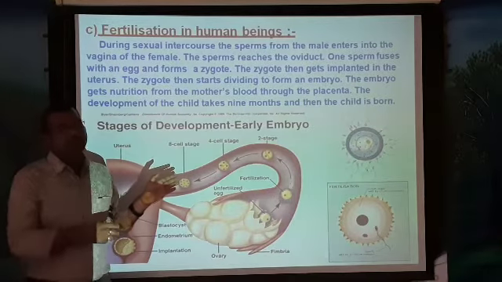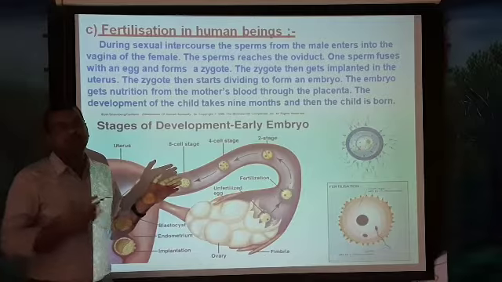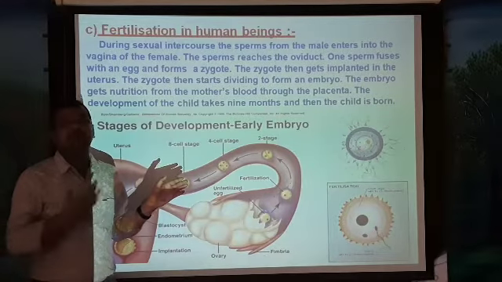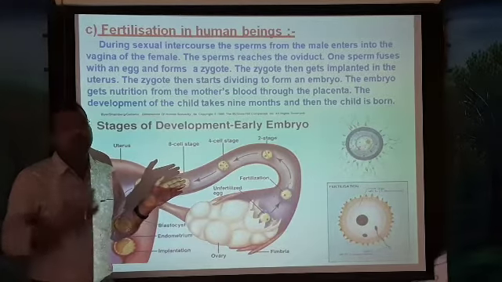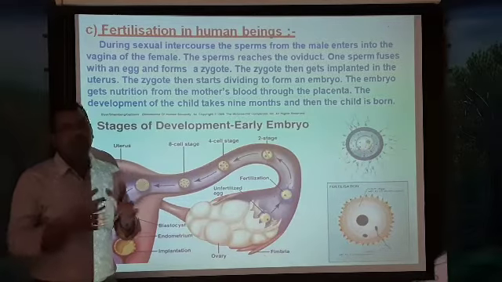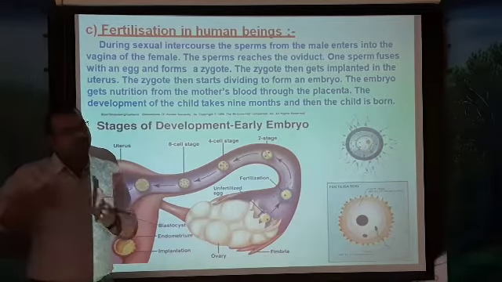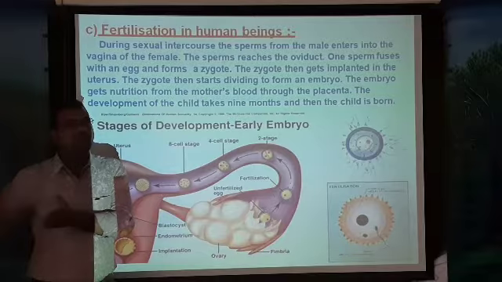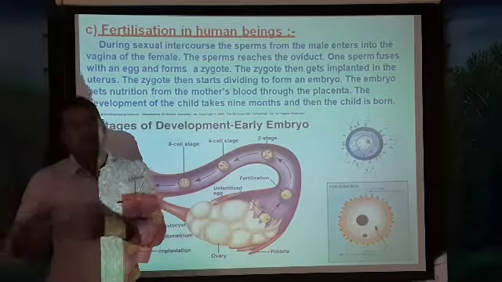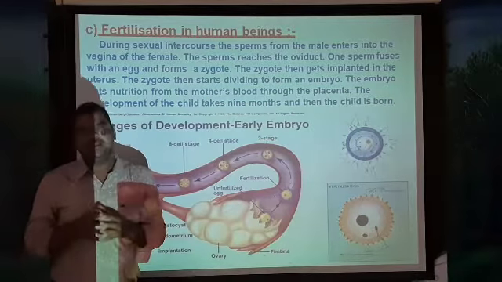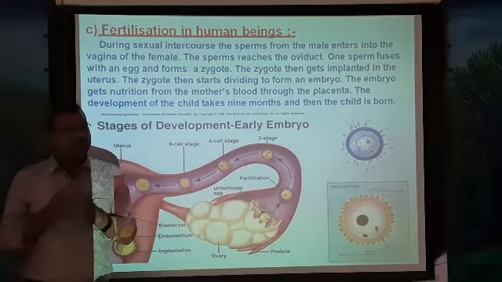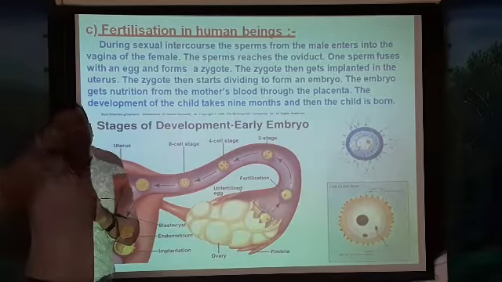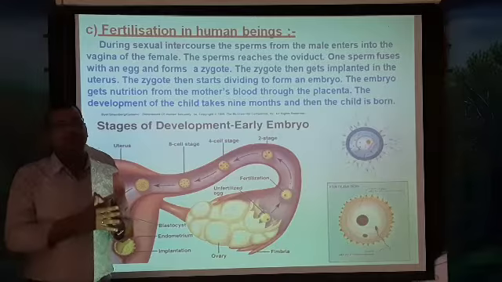After 2 or 3 weeks, the baby's heart starts beating, and gradually the baby starts moving its body parts. So every 3 or 6 months they go for a medical checkup to see how the baby is developing inside the mother's womb. And after 8 or 9 months, the baby comes out.